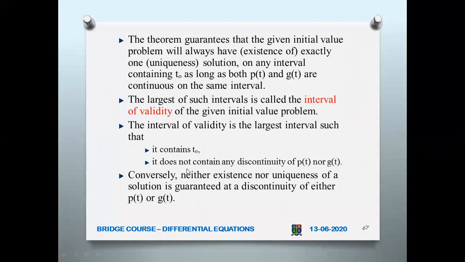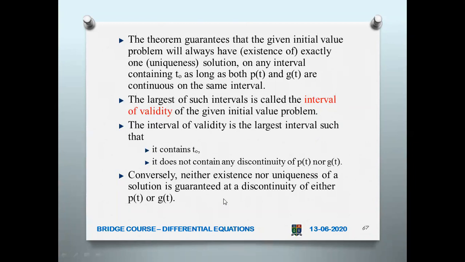Now, it does not contain any discontinuity of p of t nor g of t. See, there should not be any discontinuity, because we are assuming first of all that p of t and g of t are continuous in that interval. Even in the interval of validity, the largest interval, this should happen. That is, p of t and g of t should be continuous in the largest interval, and also that interval should contain t naught. So conversely, neither existence nor uniqueness of a solution is guaranteed at a discontinuity of either p of t or g of t.